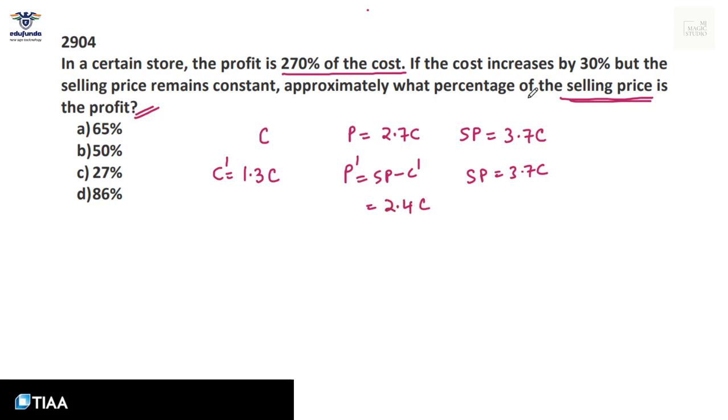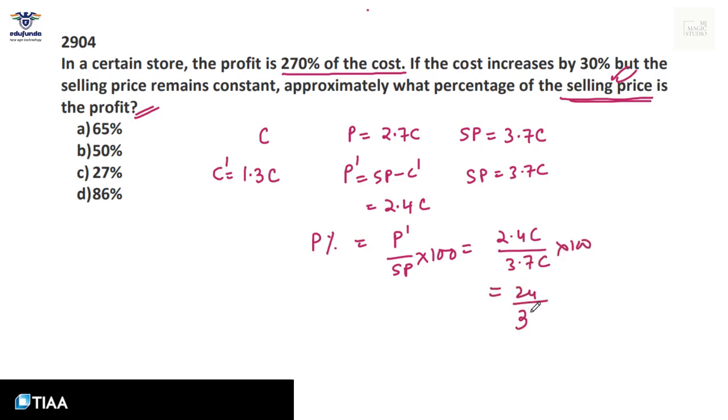Now they are asking us to calculate profit with respect to selling price. So profit percentage with respect to selling price means new profit divided by selling price into 100. That is 2.4 C by 3.7 C, which is 24 by 37. Now, if I don't have a calculator, how will I calculate? I'll approximate this to 24 by 40. 24 by 40 is 60%.